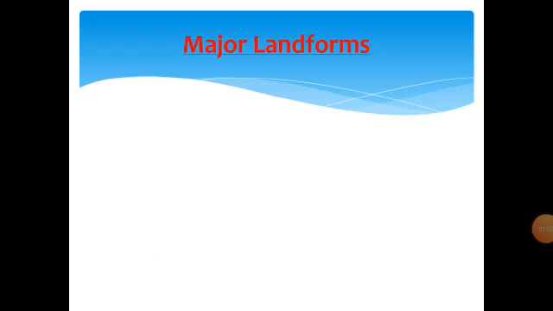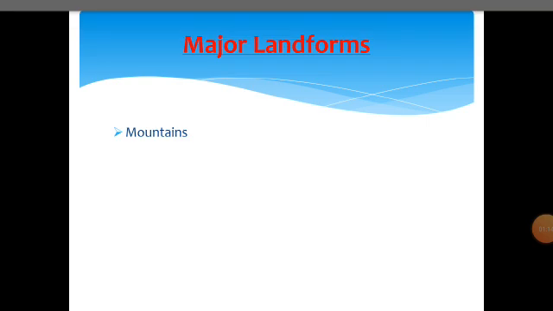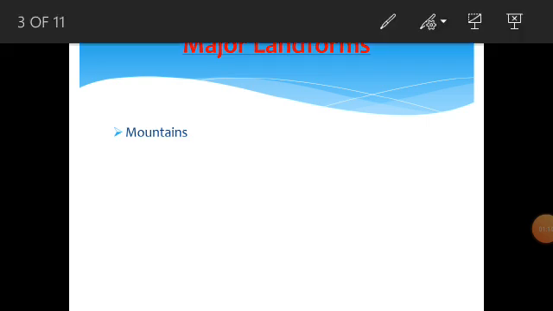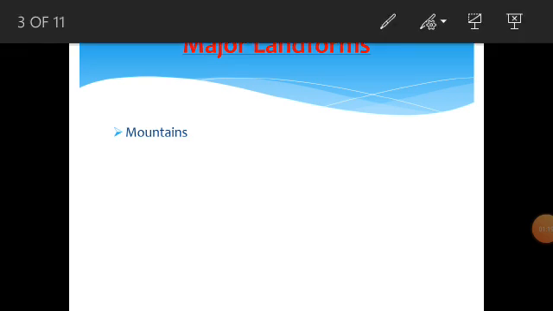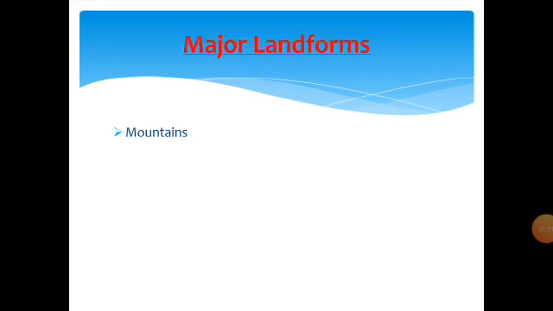Then you know about the major landforms. The major landforms are the mountains, the plateaus, the valleys, and the plains.